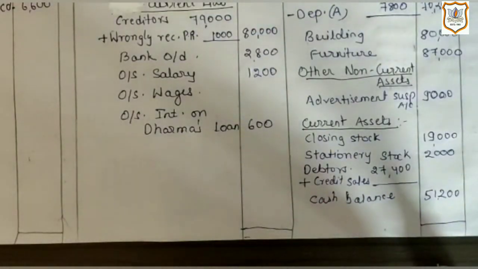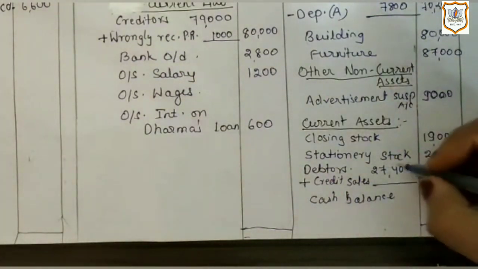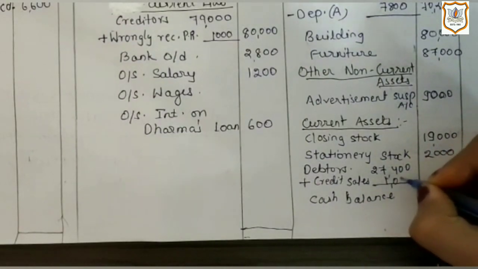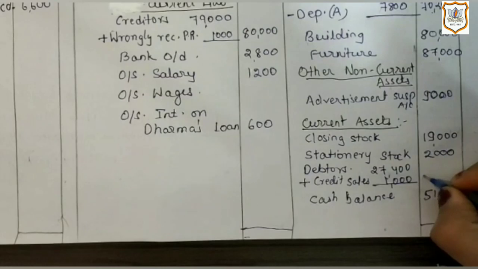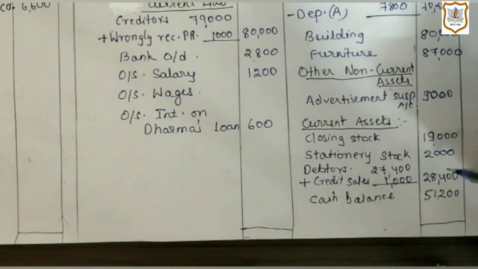And 4th effect is it will increase debtors, as while rectifying the error we found that 1000 was credit sales and here credit sales is increasing, and when credit sale increases, debtors will also increase, because debtors are the persons to whom we sell goods on credit. So we will add 1000, which was credit sale, and hence debtor will also increase. In outer column we will get 28,400 as debtors.